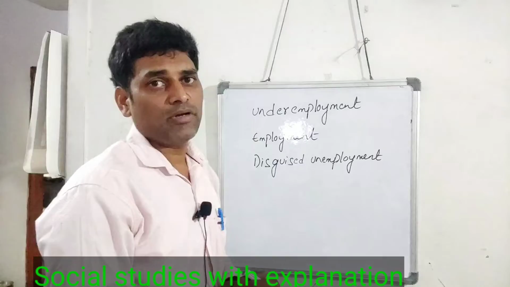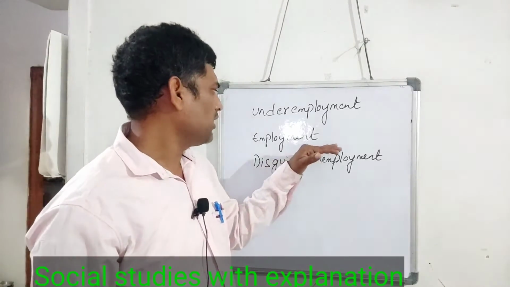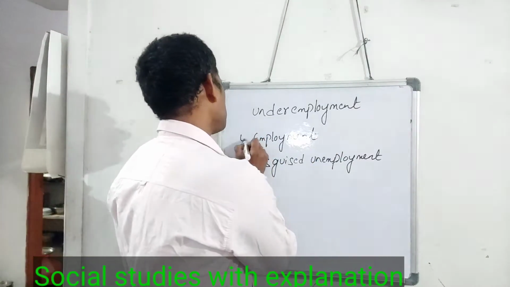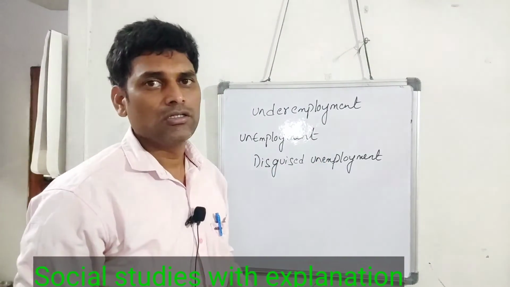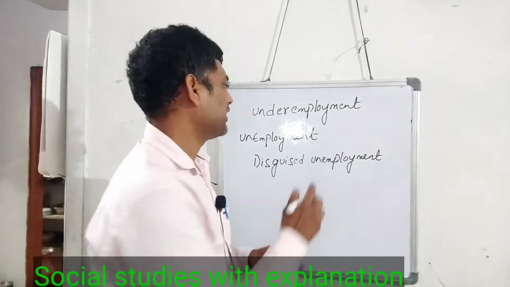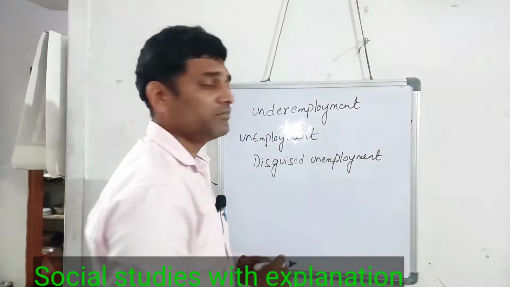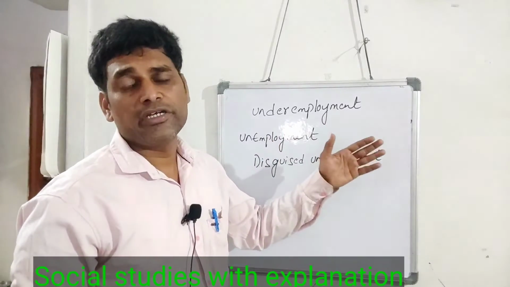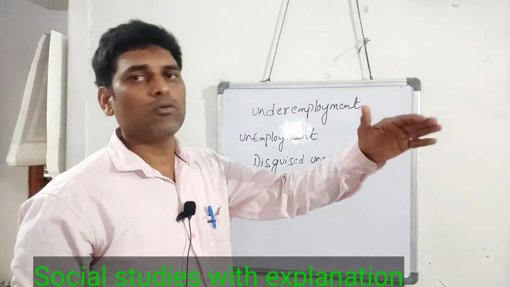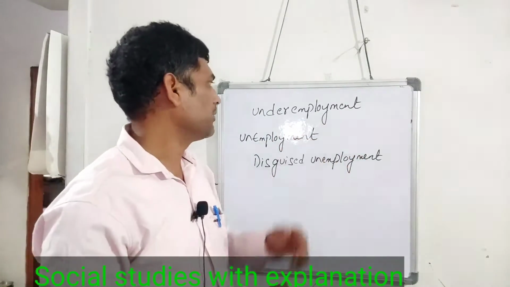And unemployment is clearly visible: people who cannot do any work. Generally we can see this. Most of the people in India who do not do any work, or who will not do any work, we can call unemployed.